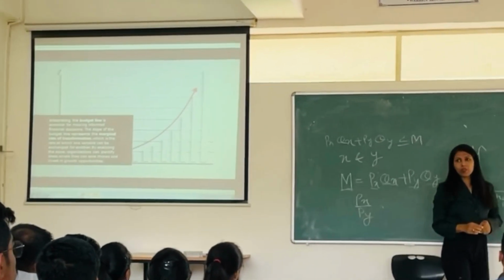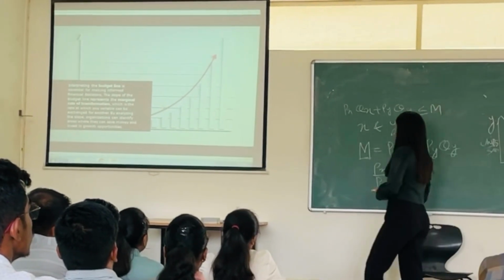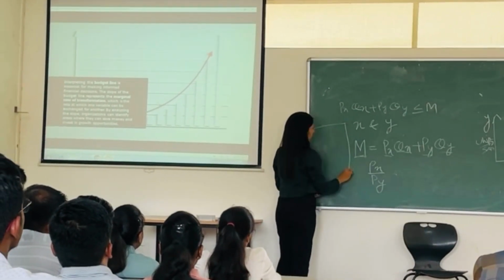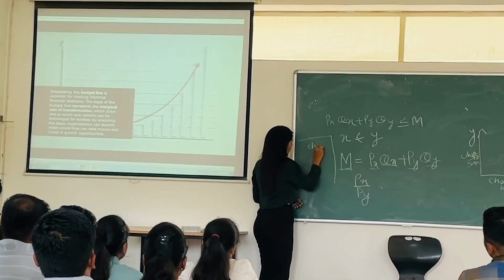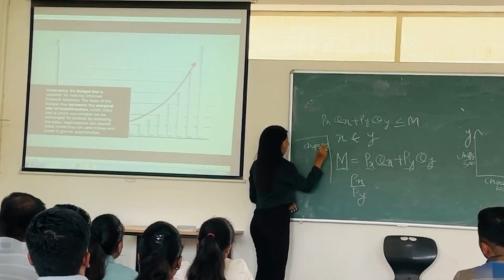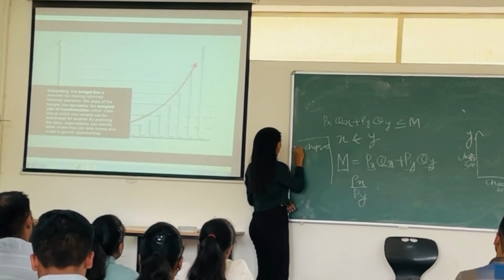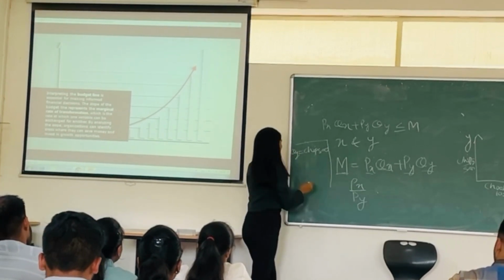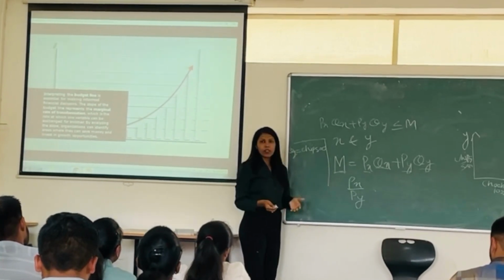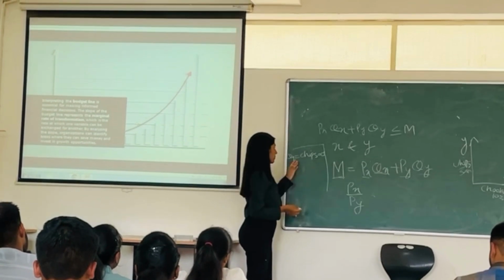Now suppose in one case I don't buy any chocolate, and buy chips only. So chips equals 0. We can say Qy equals 0. Quantity of chips equals 0. And suppose my whole money is diverted to chocolate only.